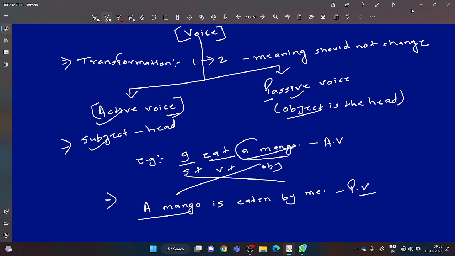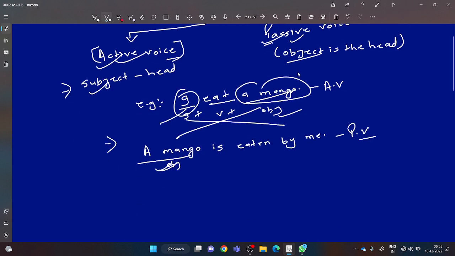Because in this sentence a mango was an object, and here we have put object at first. So when object is written at first, that is said to be in passive voice. When the subject is written at first, that is said to be in active voice. I hope what is an active voice, what is a passive voice, you have understood.